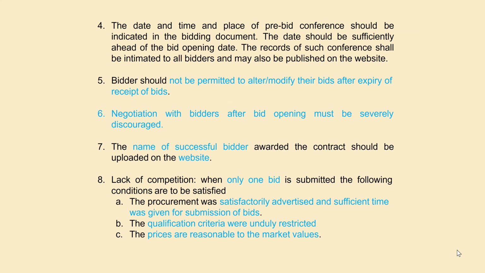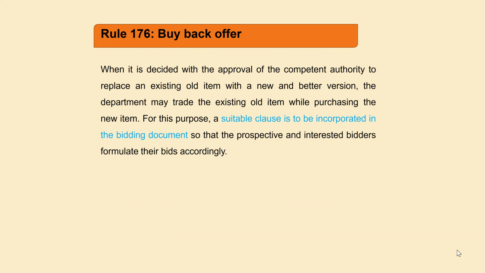Yes, we can place the order, provided the procurement was satisfactorily advertised and sufficient time was given. You have given sufficient time for advertisement of the tender, and it was published widely. Then there was no very restrictive qualification, and the prices are reasonable compared to the market value. If these conditions are fulfilled, you can go ahead.